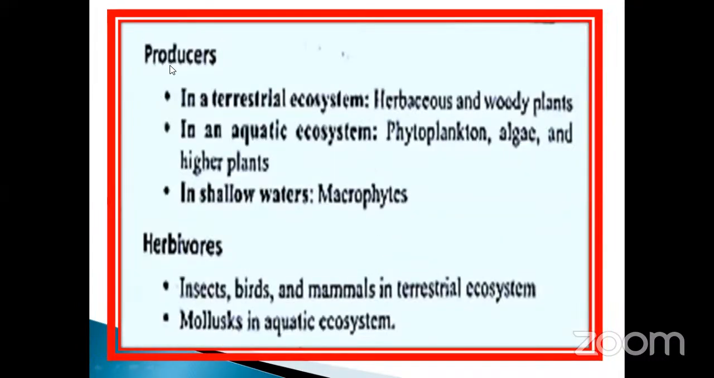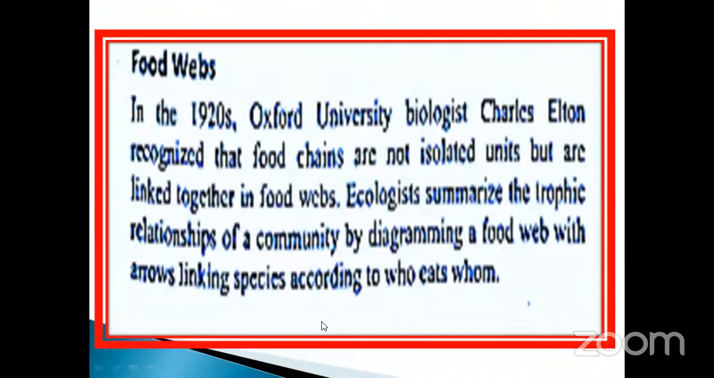See, the same things are also given. Producer: in a terrestrial ecosystem, herbaceous and woody plants. In aquatic ecosystems, phytoplankton, algae, and also higher plants. In shallow water, macrophytes. Macrophytes is nothing but the higher plants. Herbivorous means eaten by which one here? The plant is eaten by the herbivorous: insects, birds, and animals in the terrestrial ecosystem, molluscs in the aquatic ecosystem.